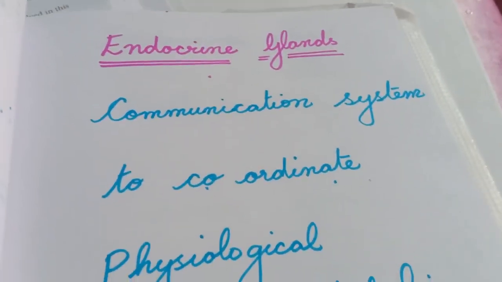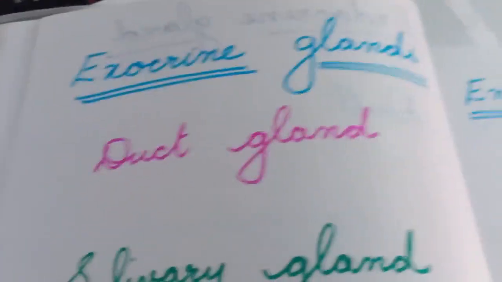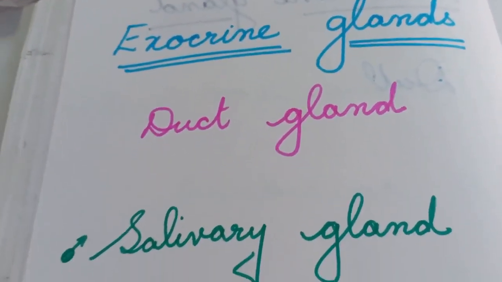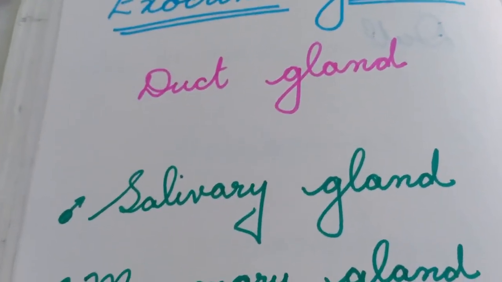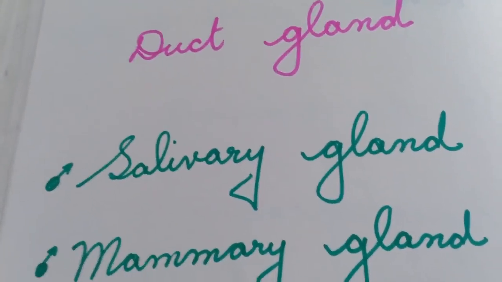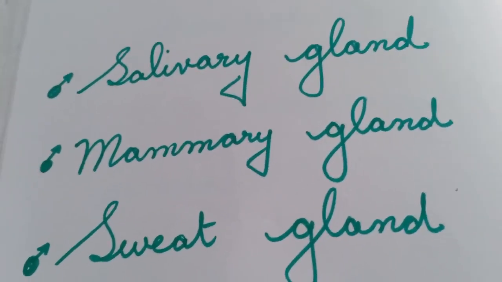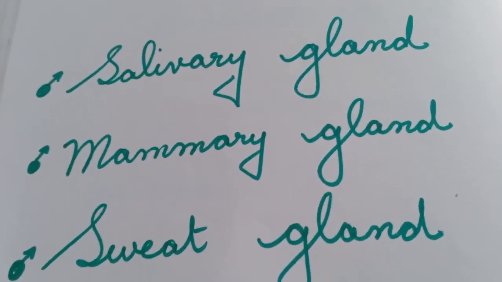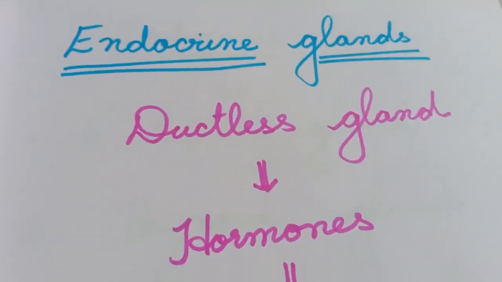So that is what is going to happen in endocrine glands. The gland system is of two types. One is exocrine. These exocrine glands are called duct glands. That is, they are contained in a container-like structure, in a tube-like structure. The various exocrine glands are salivary gland, mammary gland, and sweat glands. They are enclosed in a vessel, envelope-like appearance. Whereas endocrine glands are called ductless glands.